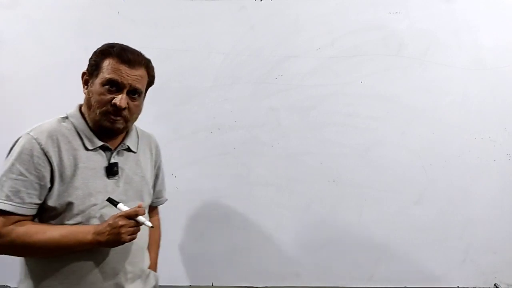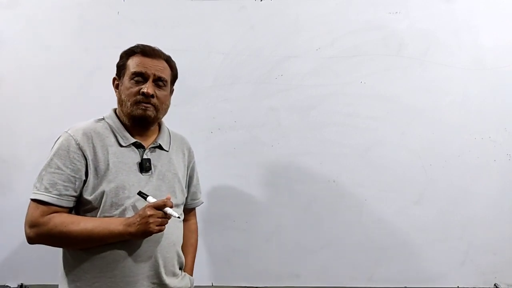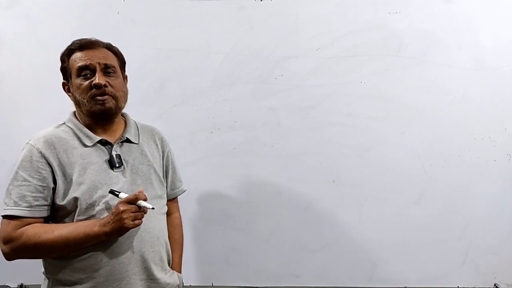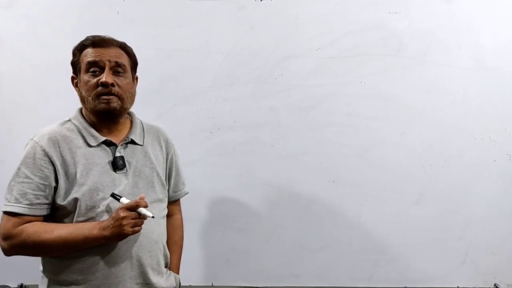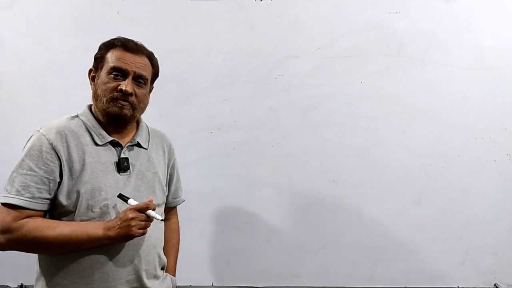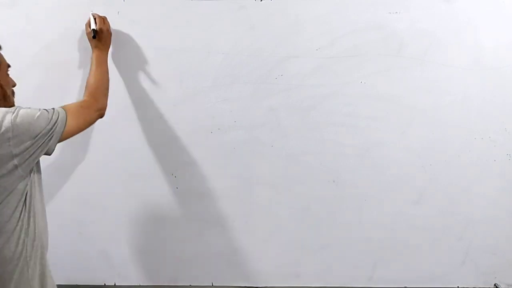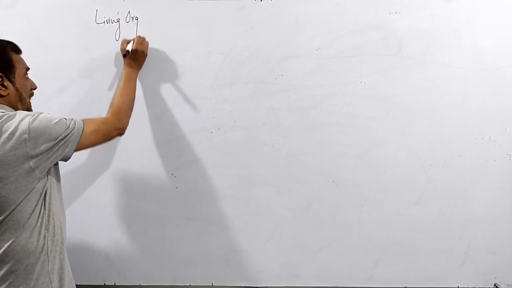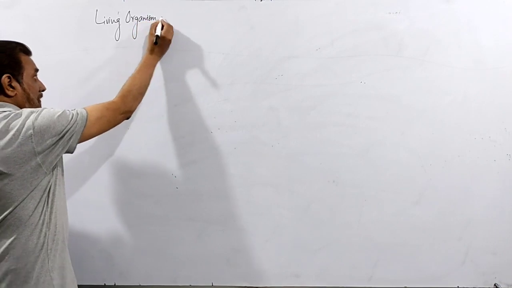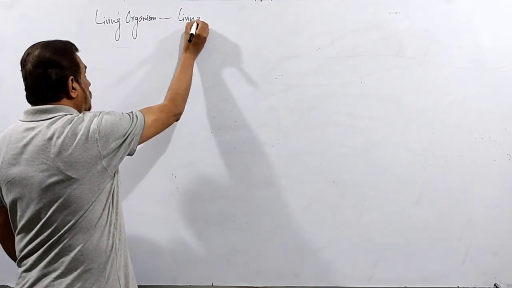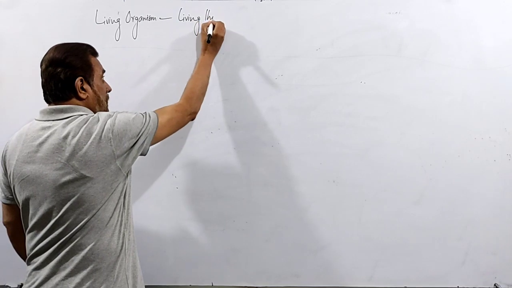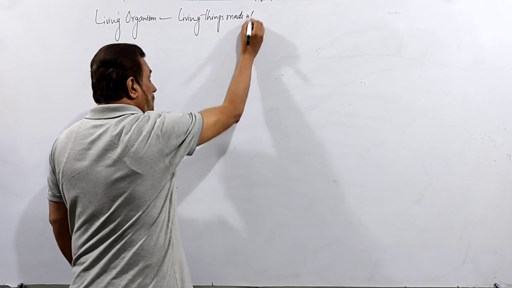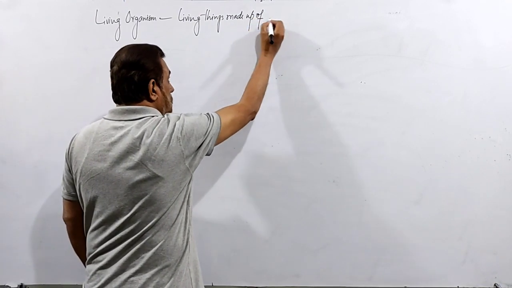Dear fellows, after some sequence of the non-cellular living entities, we are coming towards the cellular living things, and the cellular living things are called living organisms. Living organisms means living things made up of cells.